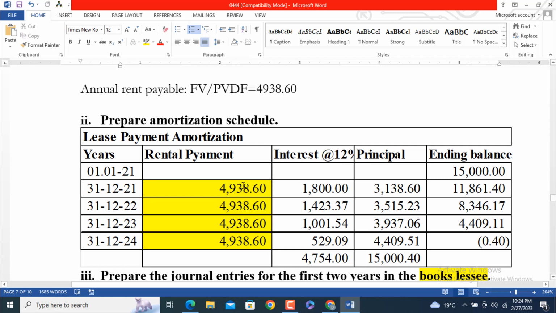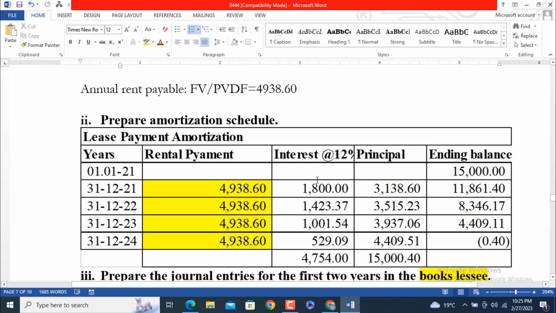The meaning is that this annual rental payment of 4,938.60 is composed of two parts: one is interest and the other is principal amount. At the beginning the balance is the same. At the end of the year, on 31st December 2021, we are going to pay the rental payment to Azan Corporation.